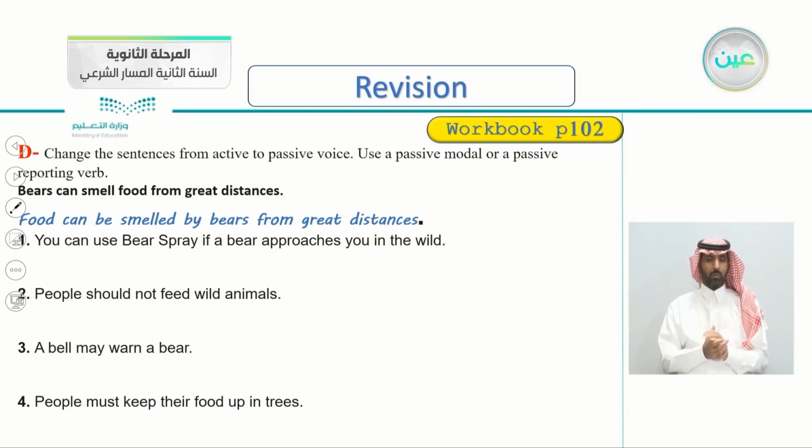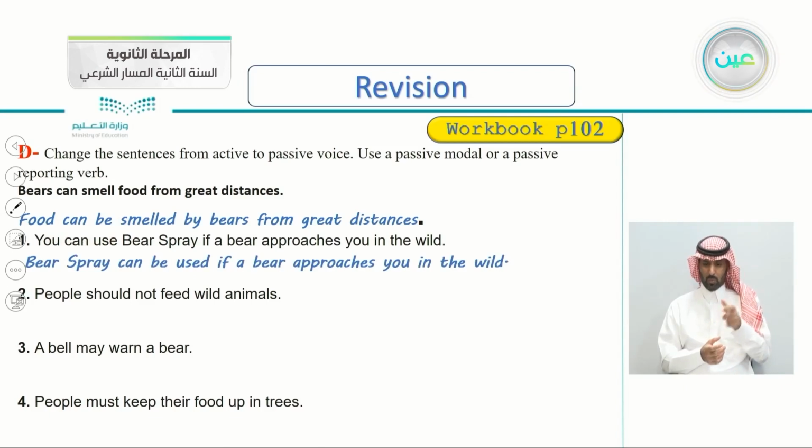So how do we answer this one? Change from active to passive voice. So number one would be, yes, bear spray can be used. So we begin with the object, bear spray. Bear spray can be used if a bear approaches you in the wild. So of course you know that you is the subject here.